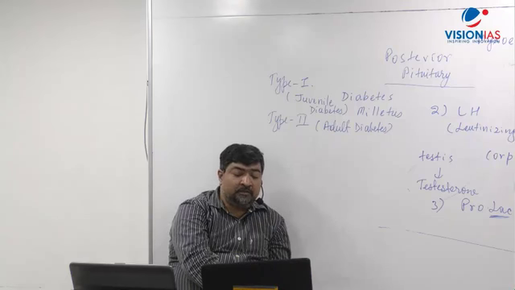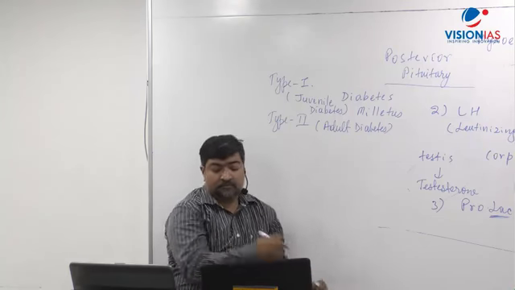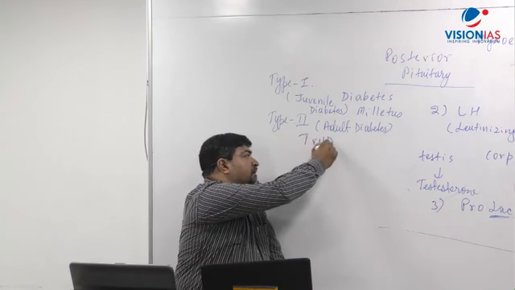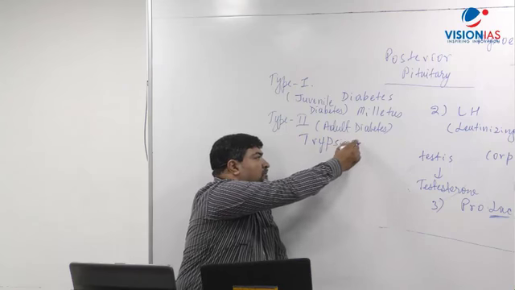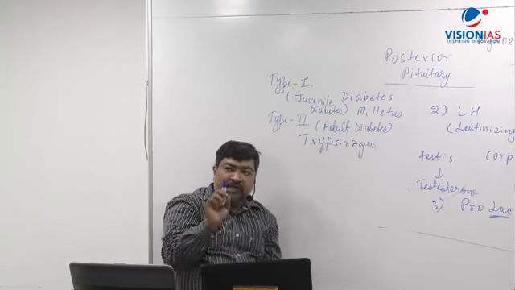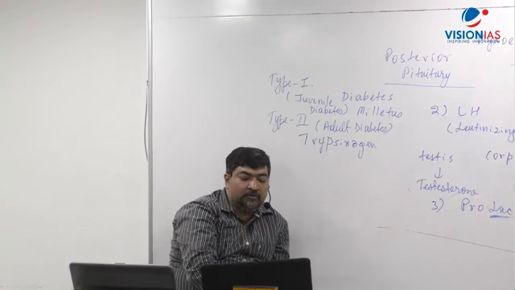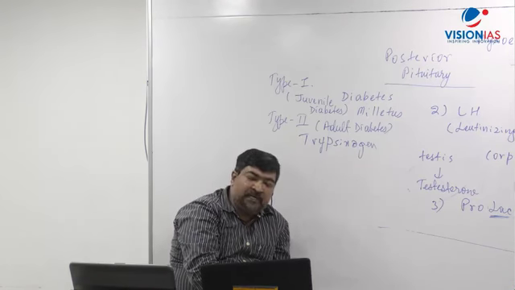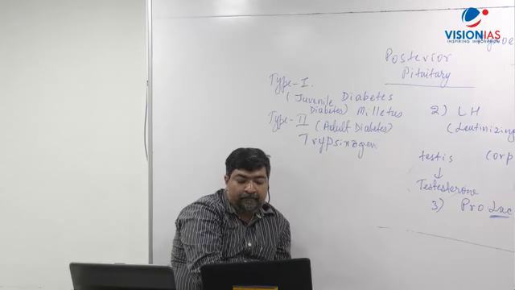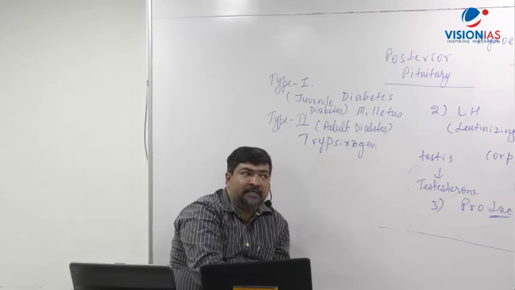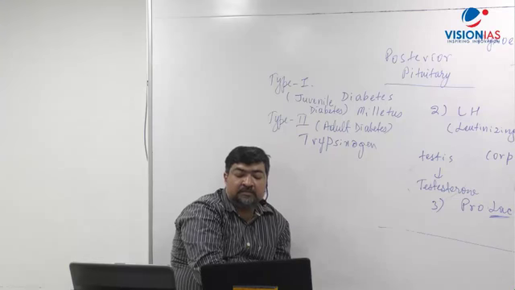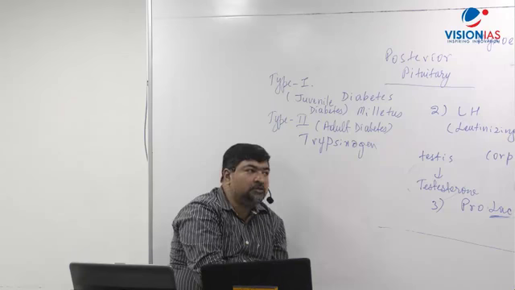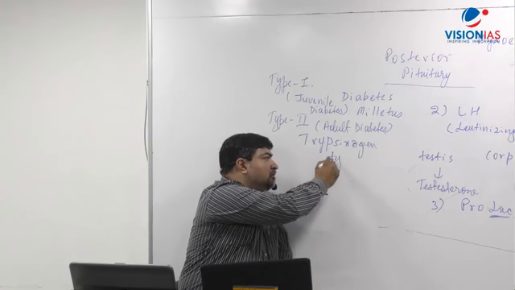Now, fourth one, very important. You can write this: trypsinogen. TRYPSINOGEN. You write in the bracket there. Trypsinogen के बारे में लिख लो आप. Trypsinogen, you write this: is made from its inactive precursor called trypsin.